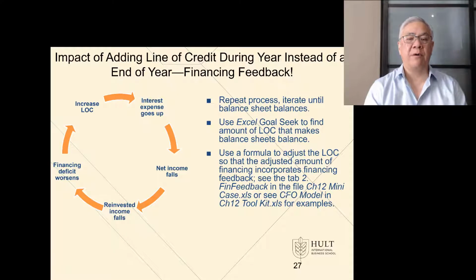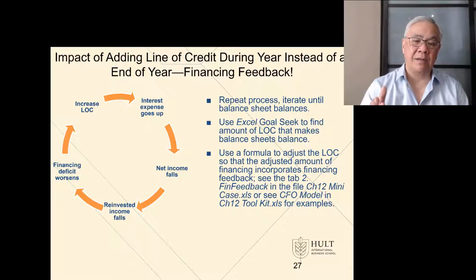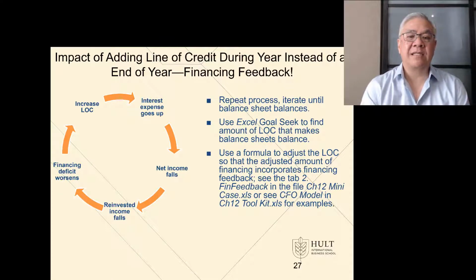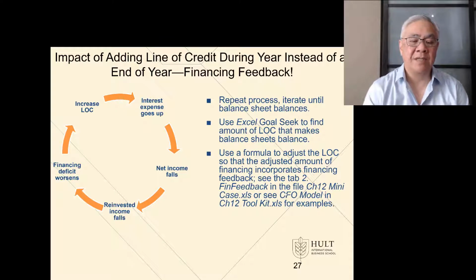So this is our normal way we would run the line of credit, is we would borrow money during the year, and then we would have to increase the amount of interest expense because it was outstanding for part of the year. Then that's going to make net income go down, which means we have to borrow more money. So this is the cycle where we're in a bit of a circular logic.